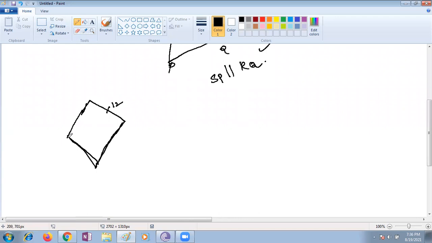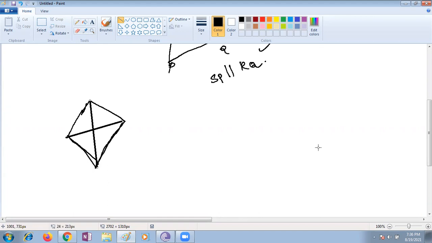No, not that side, children. Just a minute. Let me draw the diagonals here. These are the diagonals given. What do we know about a rhombus, children?